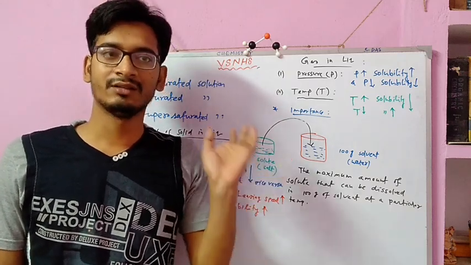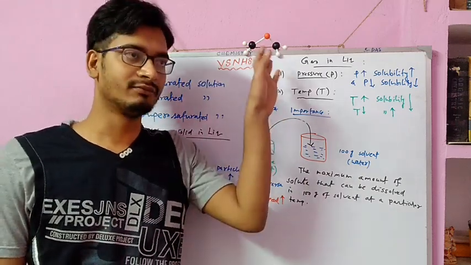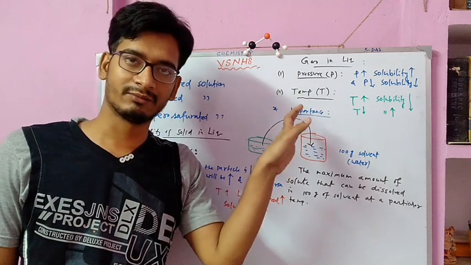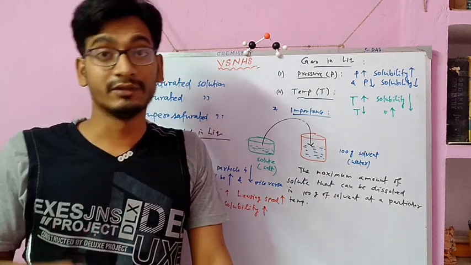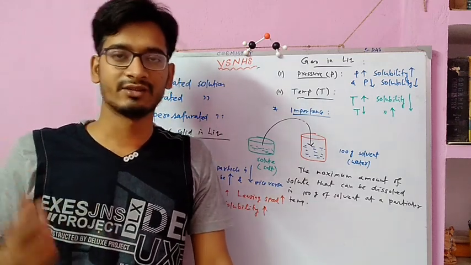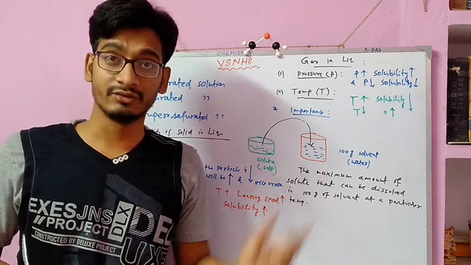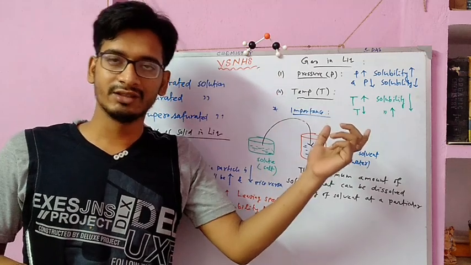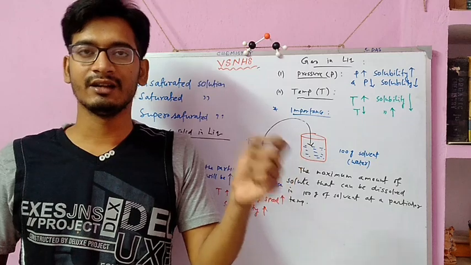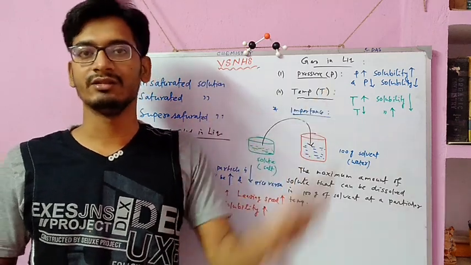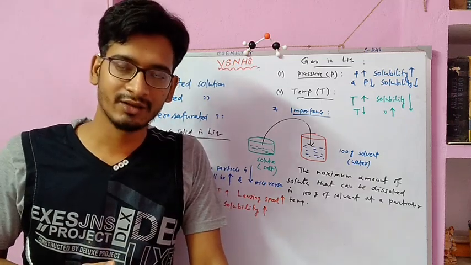So up to this is our aim for this class. I think you all now have a proper idea about why water is called universal solvent, soluble substance, insoluble substance, miscible substance, immiscible substance, saturated solution, unsaturated solution, how solution is formed, and how solubility of gas in liquid depends, and how solubility of solid in liquid depends. So thank you today. Have a nice day.